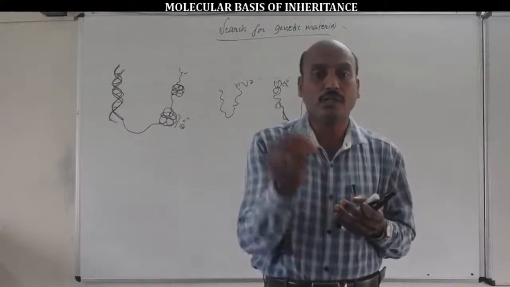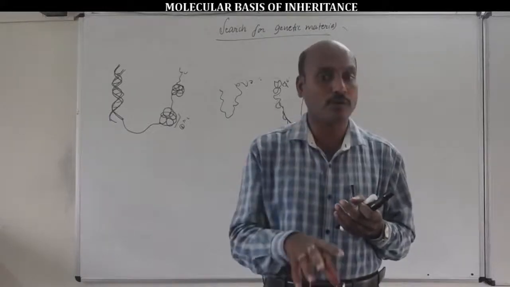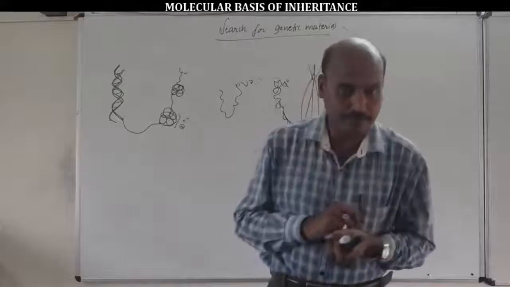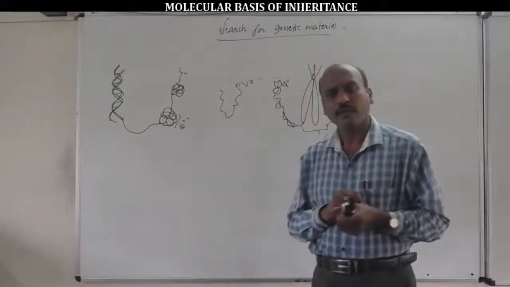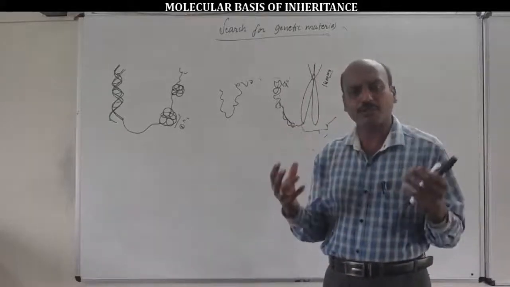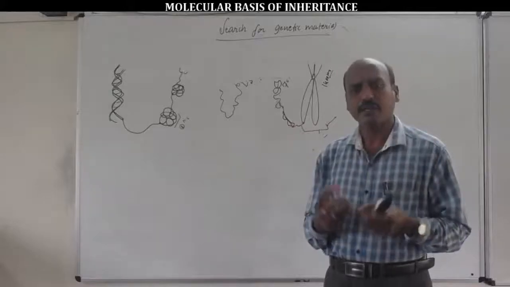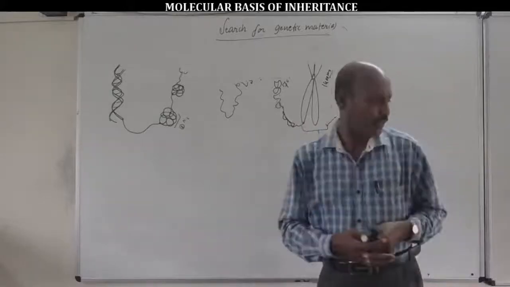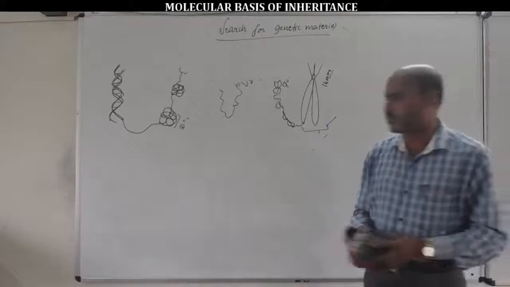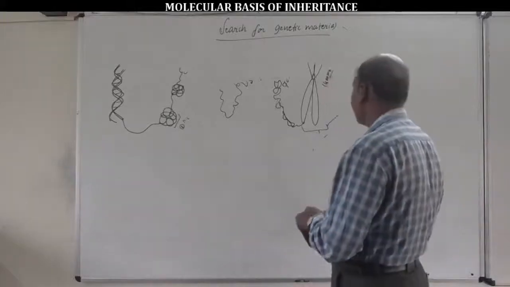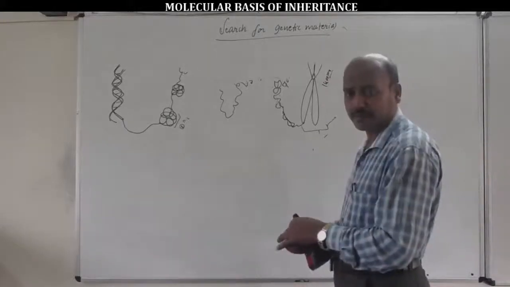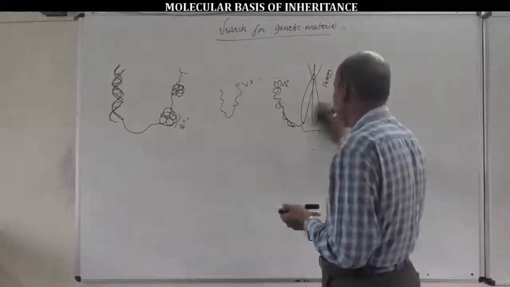That is the topic of today's episode, search for genetic material. Several experiments were conducted by groups of molecular biologists to prove that DNA is the genetic material.